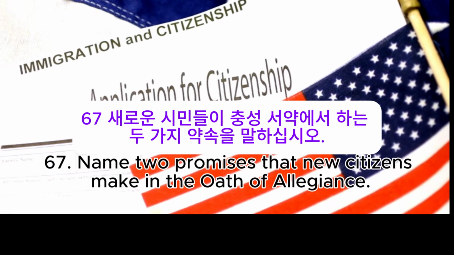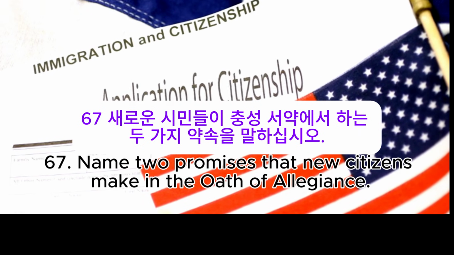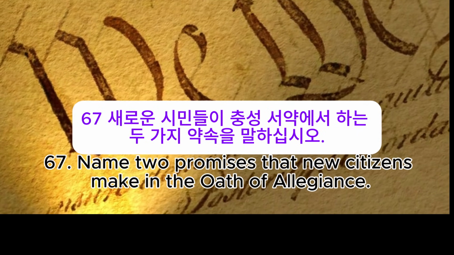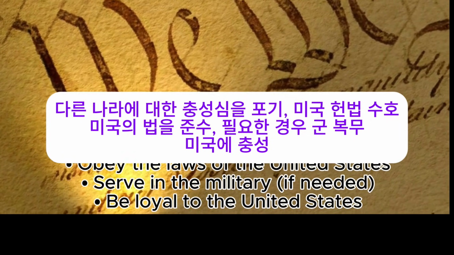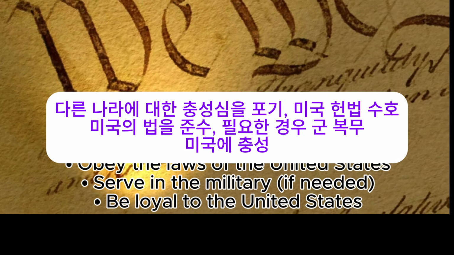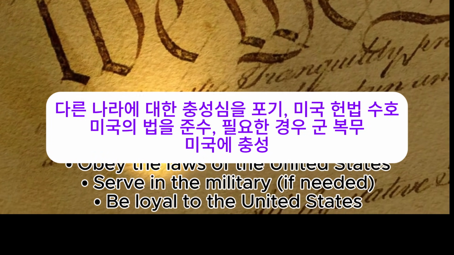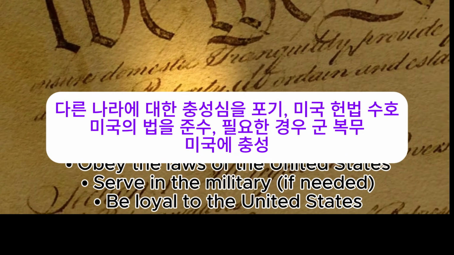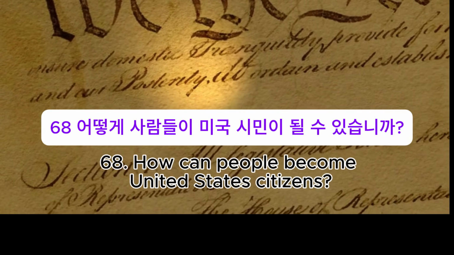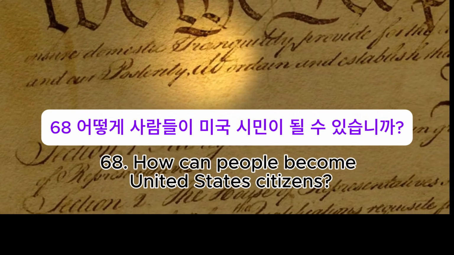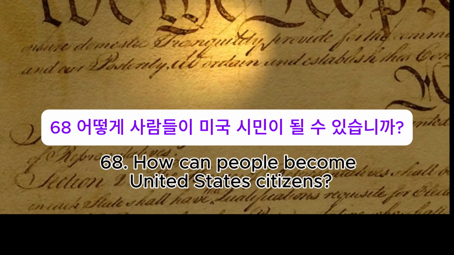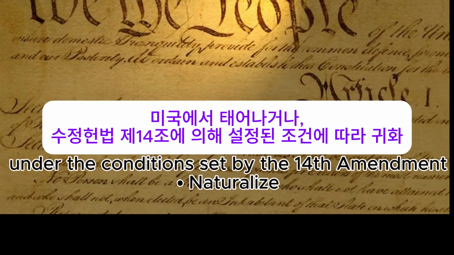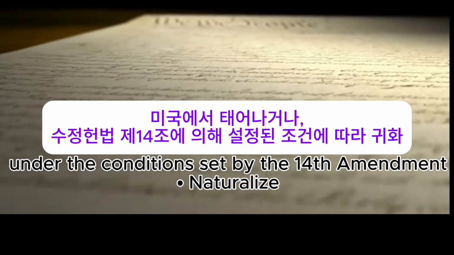67. Name 2 promises that new citizens make in the Oath of Allegiance. Give up loyalty to other countries, defend the U.S. Constitution, obey the laws of the United States, serve in the military if needed, be loyal to the United States. 68. How can people become United States citizens? Be born in the United States, under the conditions set by the 14th Amendment, naturalize.